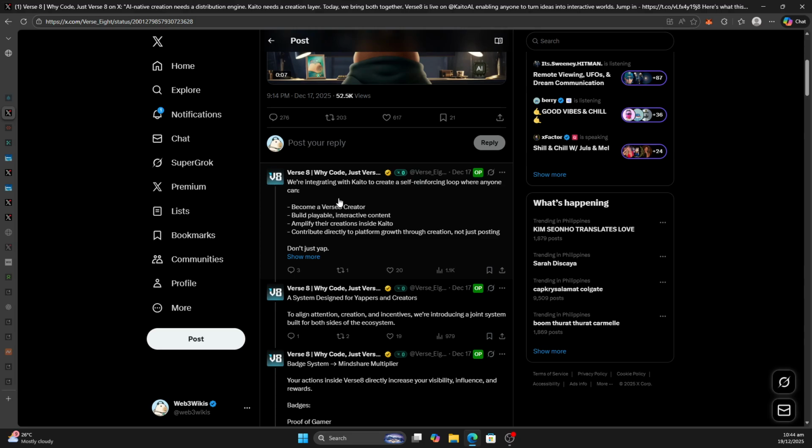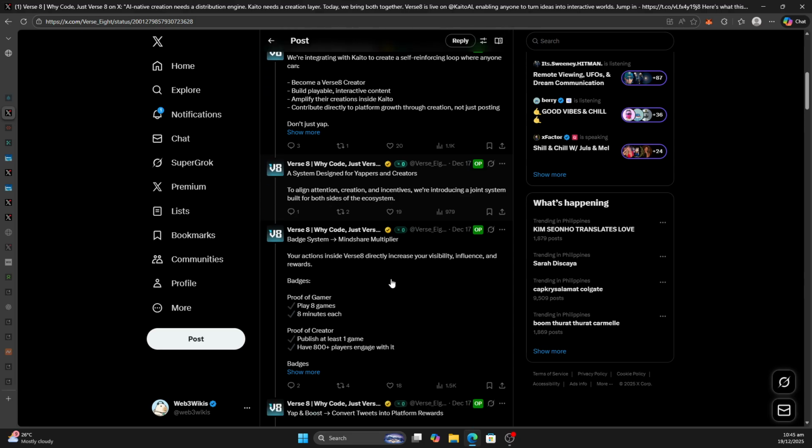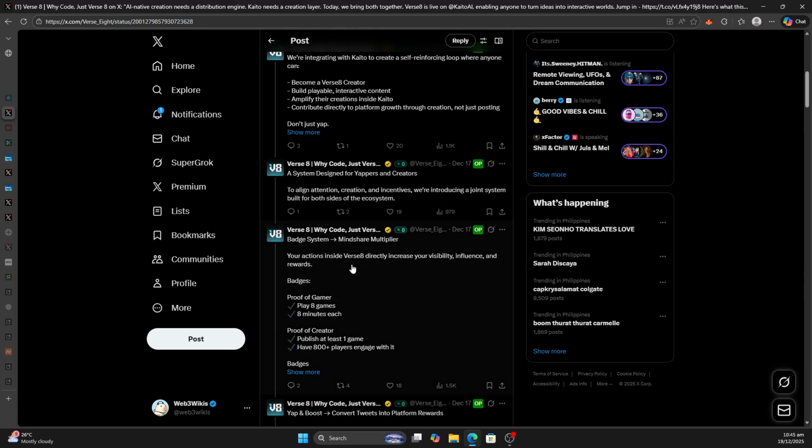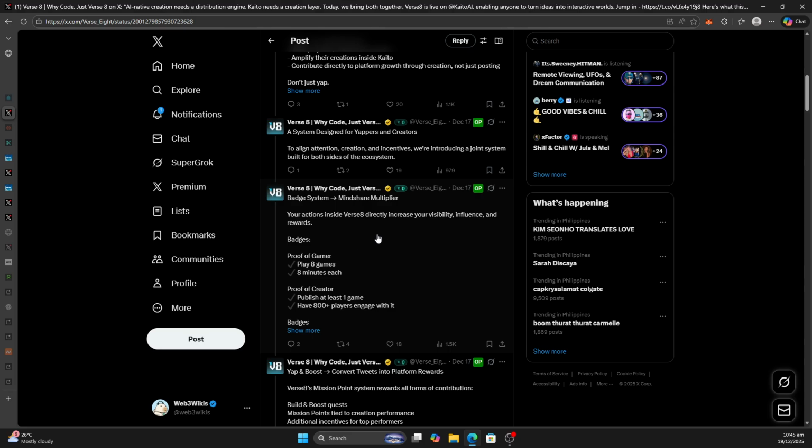So we're integrating Kaito to create a self-reinforcing loop where anyone can become a Verse 8 creator, build playable interactive content, amplify their creations inside Kaito. So you see why they structure their leaderboard. This also breaks down how you can get the different badges. So your actions inside Verse 8 directly increase your visibility, influence, and rewards.